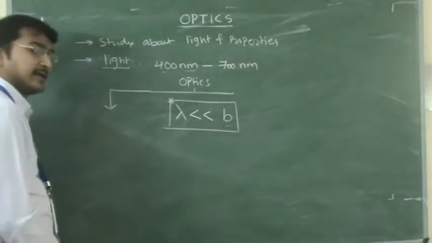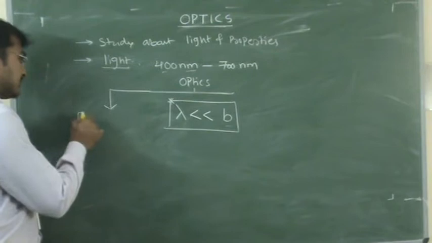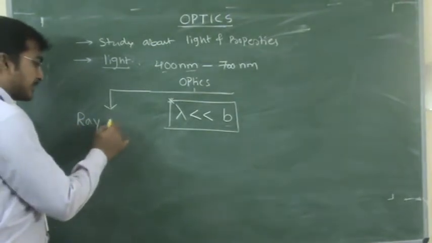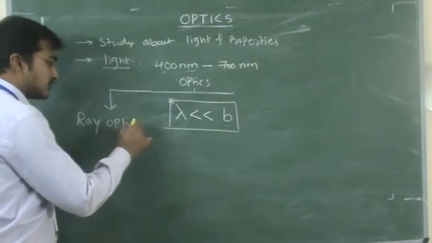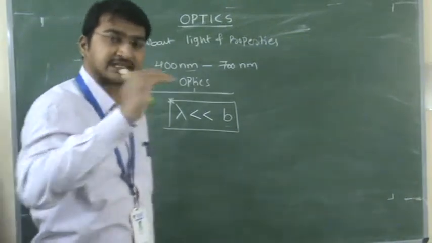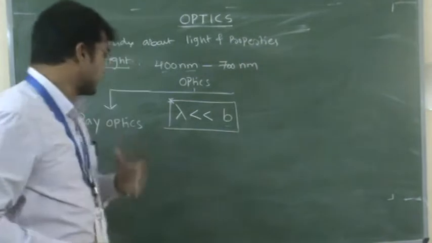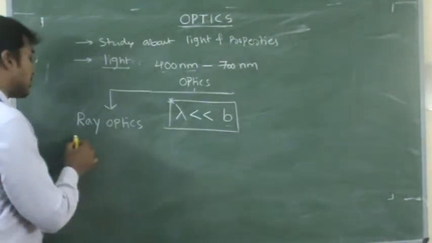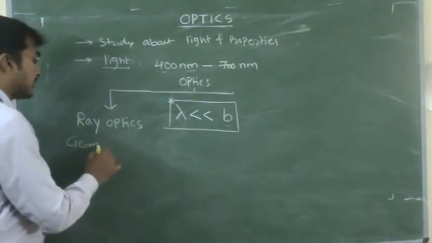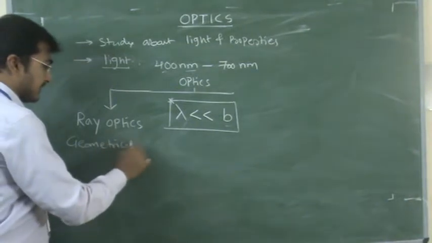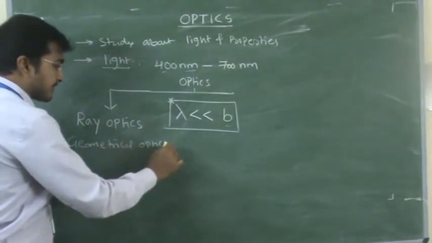In that particle nature, we will study ray optics. That means the particles are moving in a straight line like a ray, a light ray. So we will see ray optics, and it is also called geometrical optics.